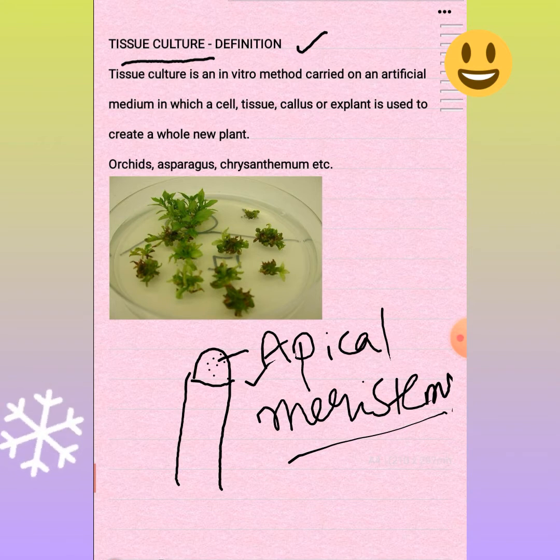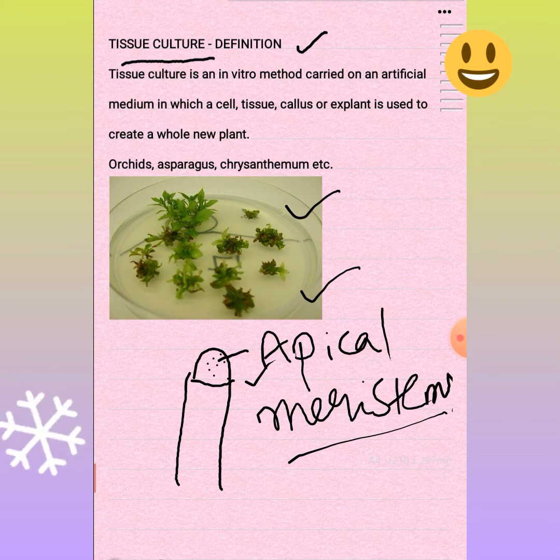Such tissues can be collected and allowed to grow in petri dishes or in test tubes. They take this type of dish in the laboratory, and in the dish they allow these meristems to grow. From a group of cells, a new plant can develop in this case. So that is known as tissue culture. This is a type of in vitro method. What is meant by in vitro? Not in the organism's body, it happens in the laboratory.